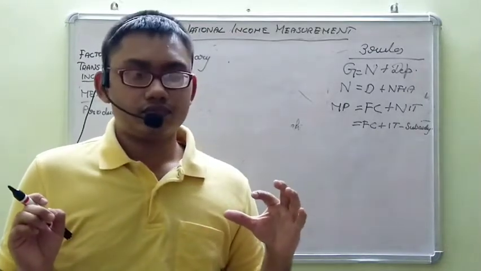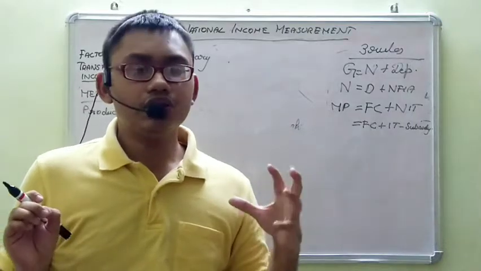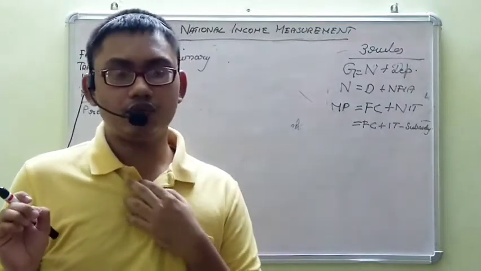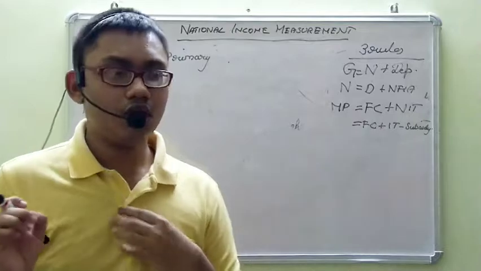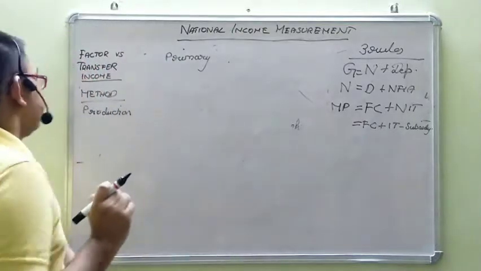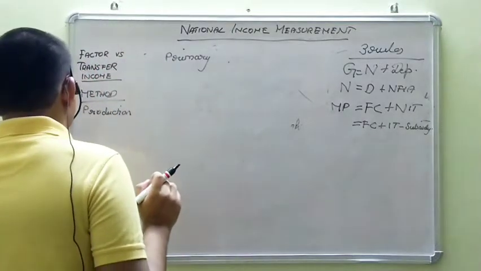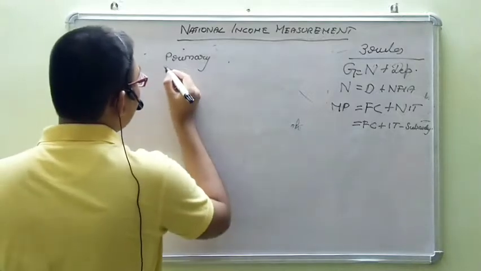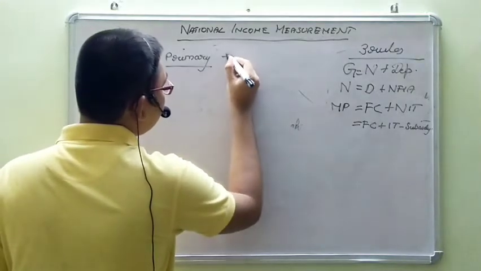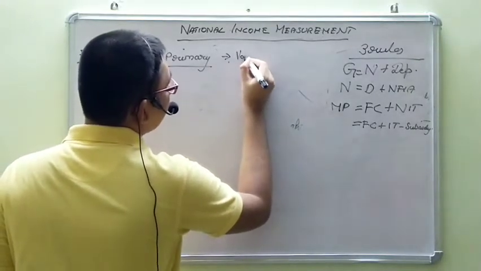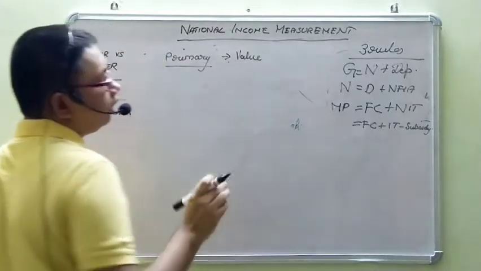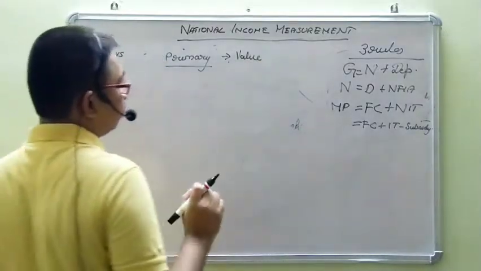So they are not consuming much inputs in order for production. So the primary sector will actually give value. The value of their output will be the value of their production.